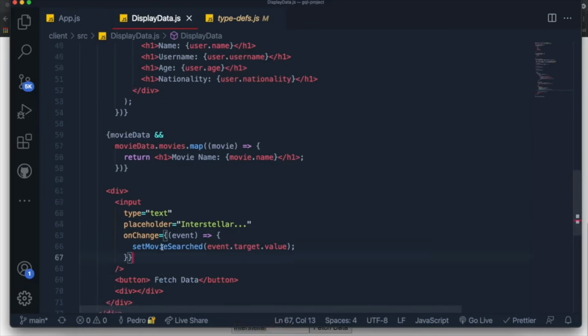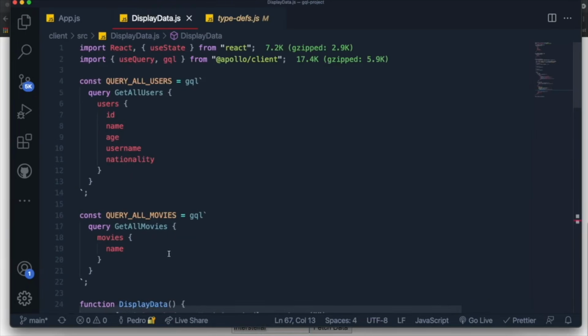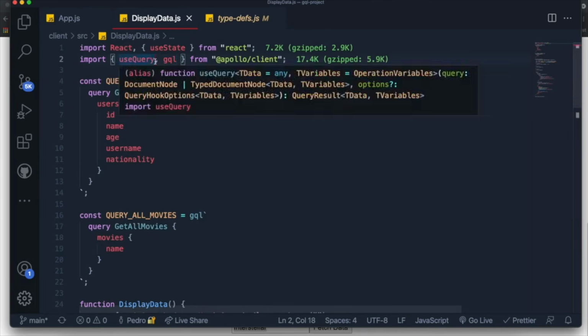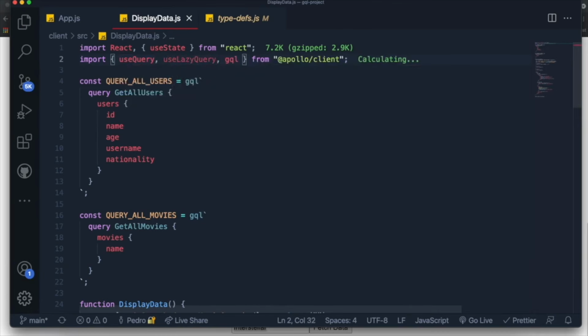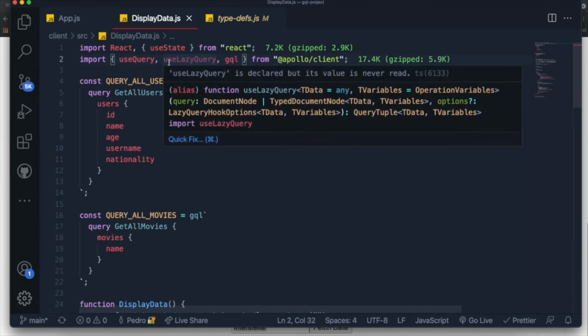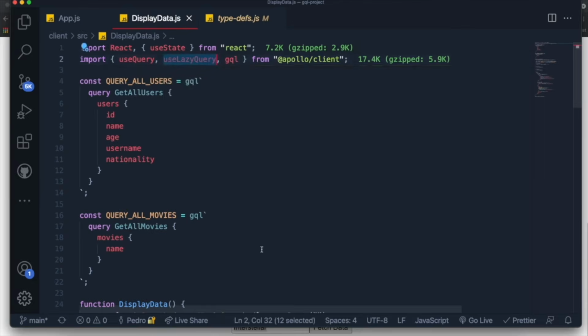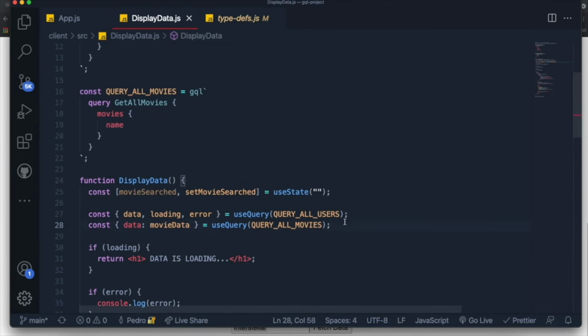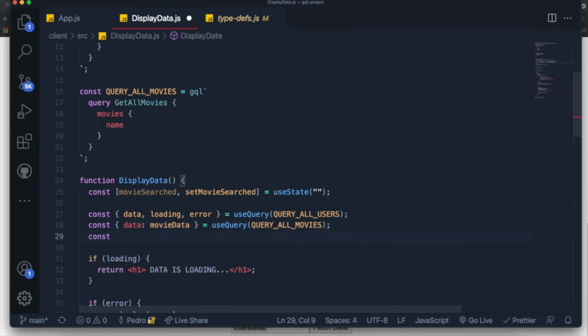So now what we do is we come over here at the top and we want to import another hook from the Apollo client library, and this hook is called the useLazyQuery hook. And lazyQuery just means that we want to fetch data on command, right? We only want to fetch the data whenever we tell it to fetch. And it's very similar to the useQuery hook. We just come here at the bottom, we say something like const, then we open and close square brackets instead of curly braces like this. We set it equal to the useLazyQuery hook, and we do need to pass a query over here, which I'll do in a second.